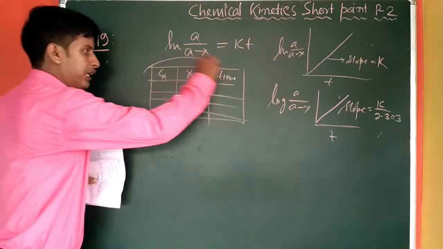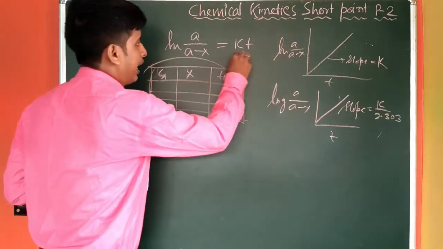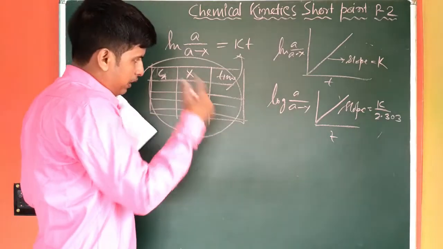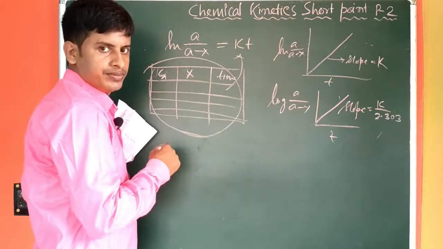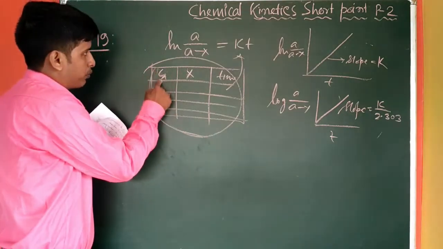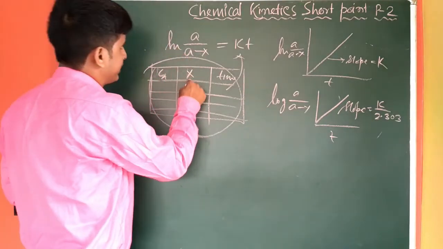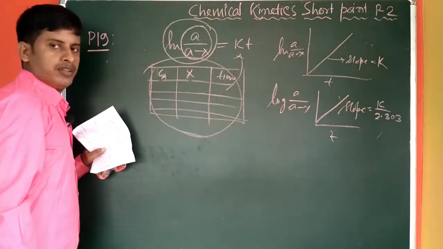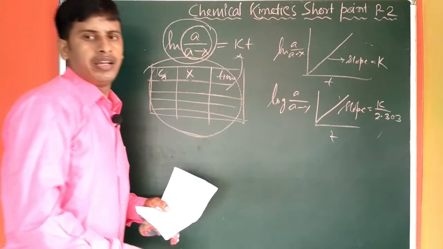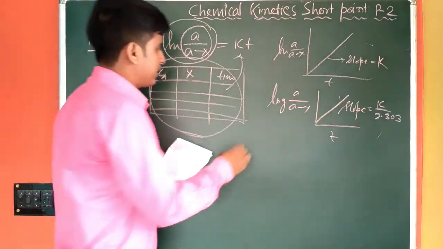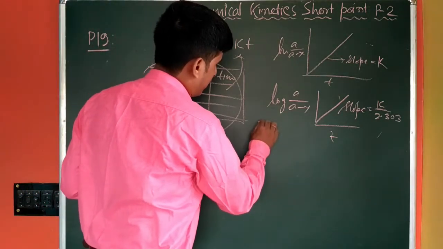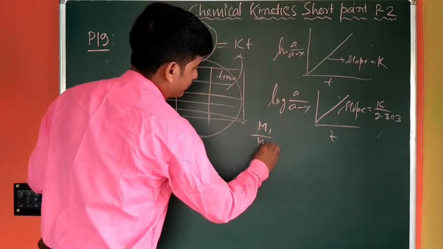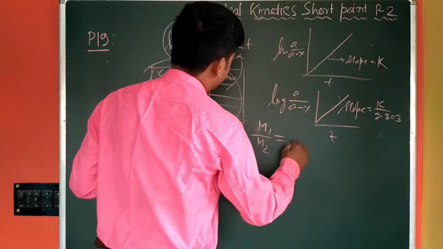From this table, you can easily calculate the value of k rather than plotting, because the value actually represents the change. So if you have the value of CA and the value of x, then you can easily get the value of this one and also this one. So by dividing these two, let one value be M1 and the other M2. And here will be what?